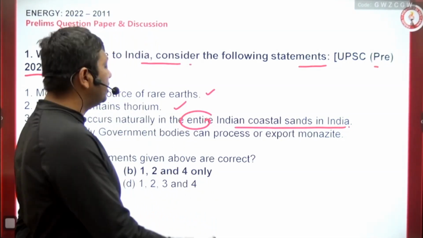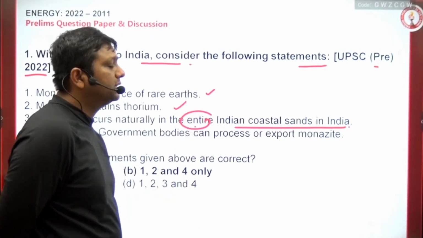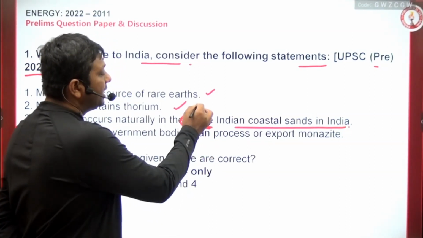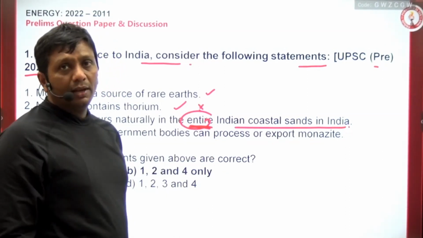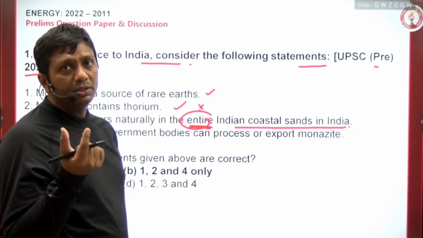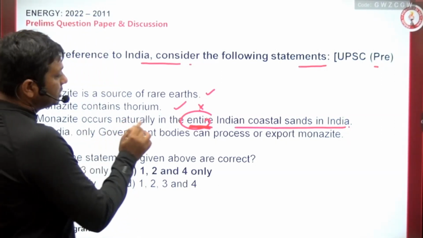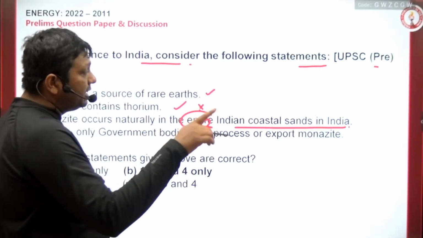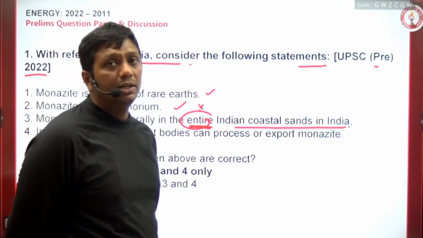But if you say that each and every coastal area has a portion of monazite, then it is not right. Due to the presence of this extra word only, the entire statement becomes wrong. Okay, so try to understand: UPSC confuses you with the help of words. Monazite occurs naturally on the Indian coast, that is right. But if you say monazite is available in the entire Indian coastal area, that is wrong.